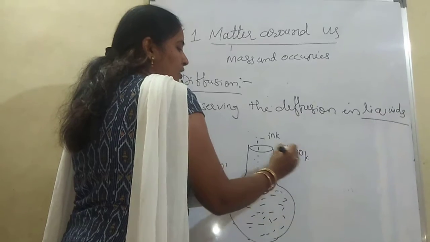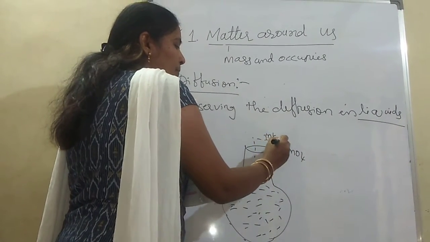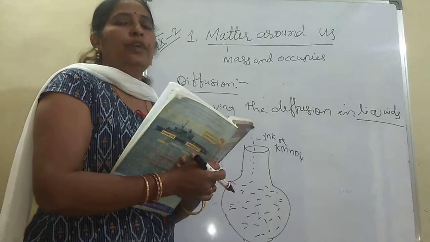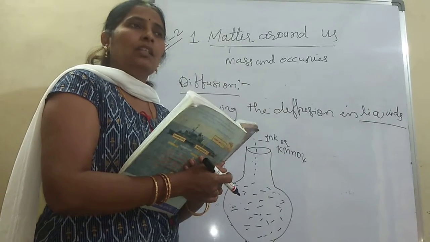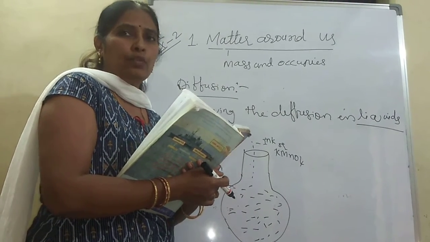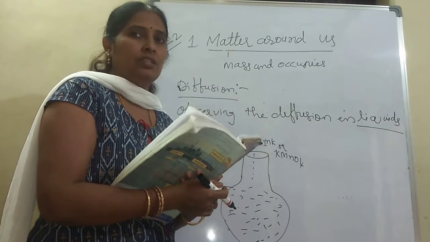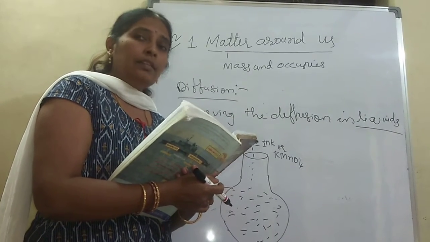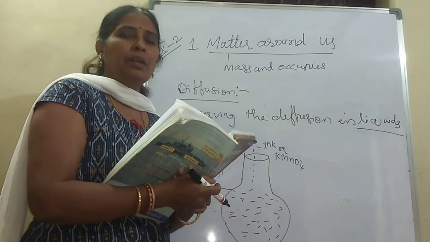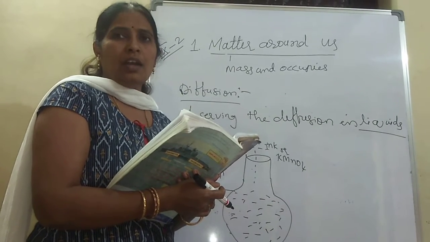KMnO4 is nothing but potassium permanganate. Wait for a few minutes. What happens? The ink or potassium permanganate solution slowly goes and thoroughly mixes with the water. The color of the water changes. This shows that the ink or potassium permanganate is spreading, moving from one place to another place.